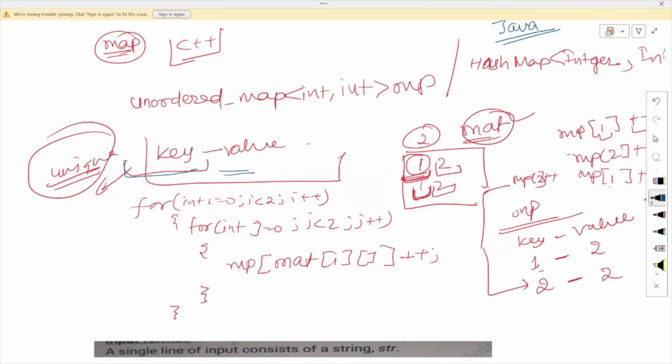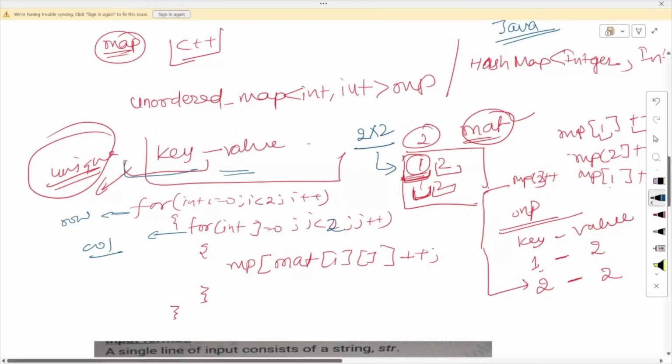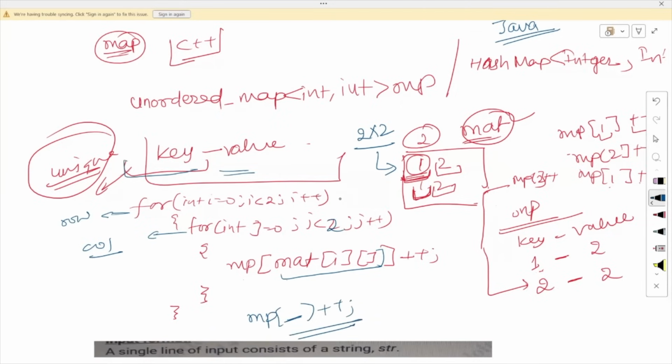So here, we are iterating over the matrix. We iterate over the row, and then we iterate over the column of this matrix. The matrix is of size 2 by 2, so we are using the size of row and column as 2. After iterating over the matrix, we do map of matrix[i][j]++. I go to every element of the matrix one by one through this row and column, and do map of that element plus plus. I have shown what this will do here.